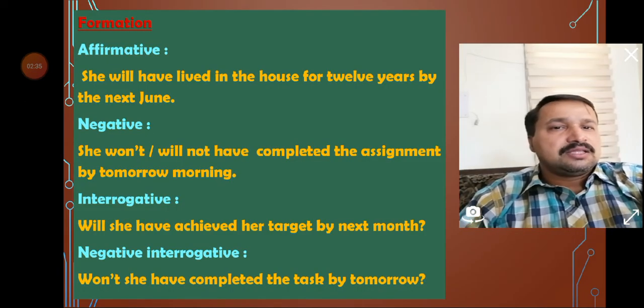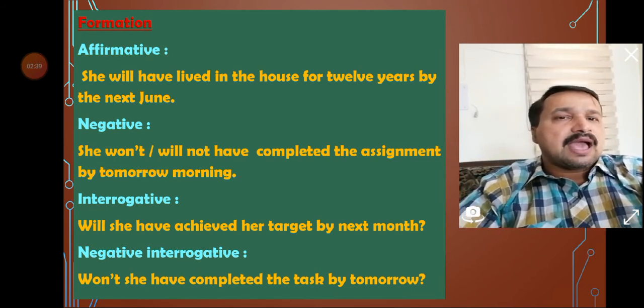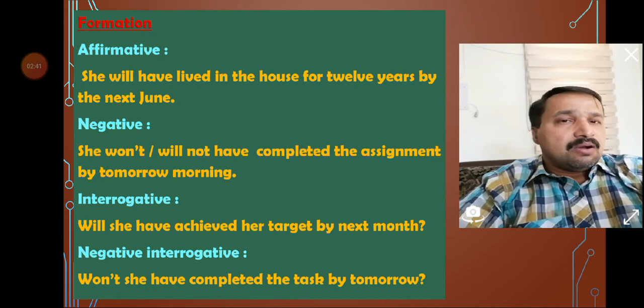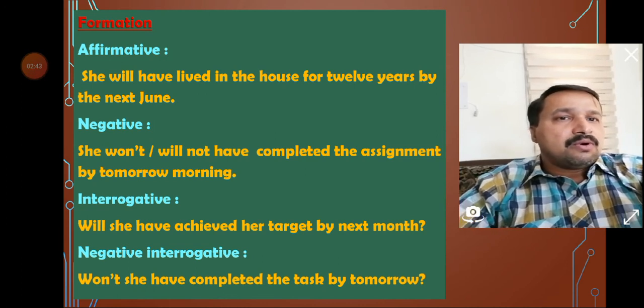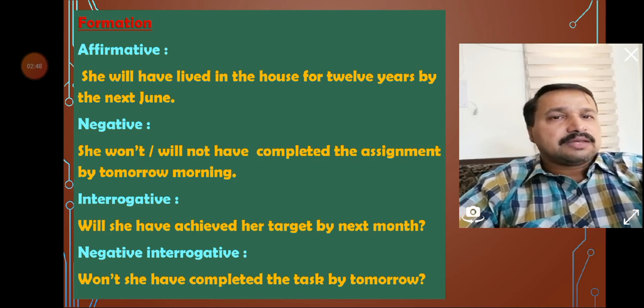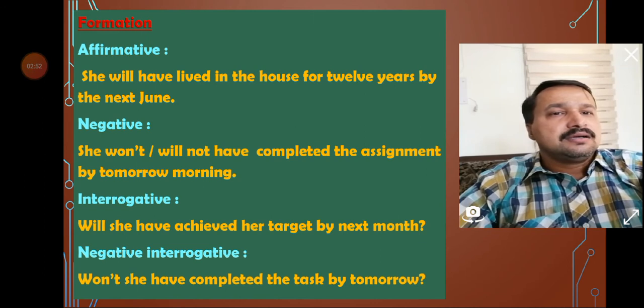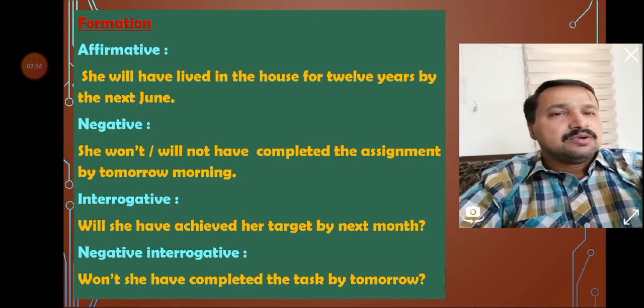Now let's see the formation. The affirmative sentence will be formed like that. She will have lived here or in this house for 12 years by the next June. The negative can be she won't or she will not have completed the assignment by tomorrow morning.